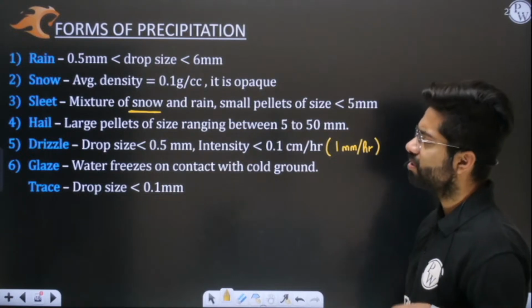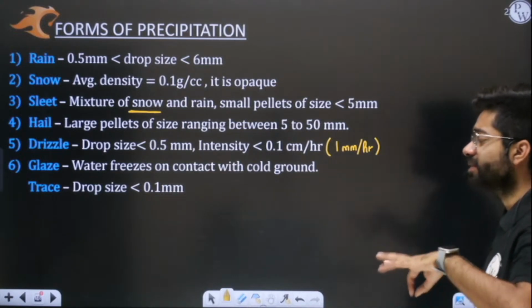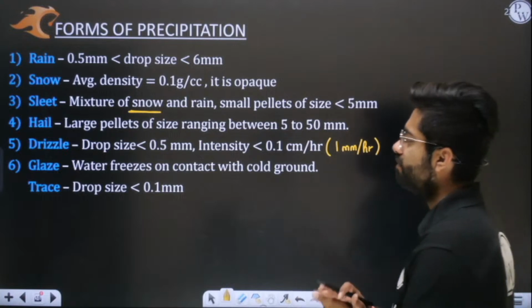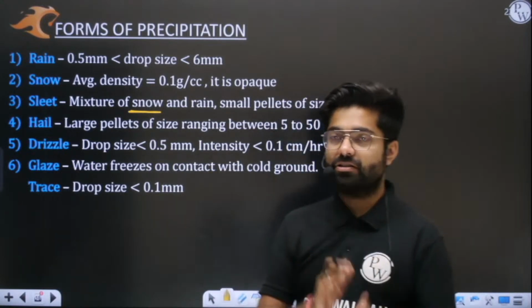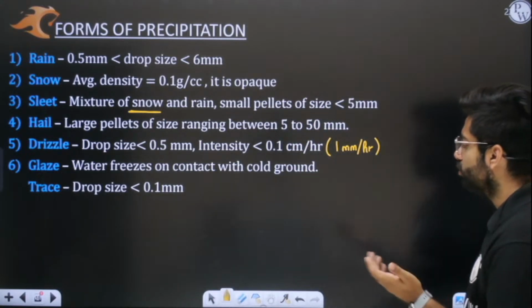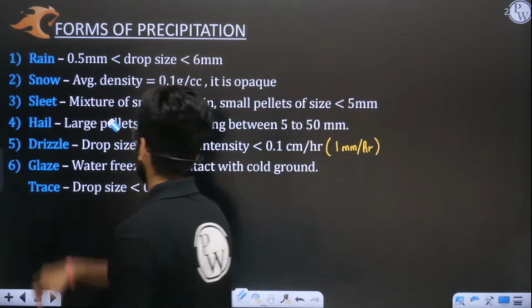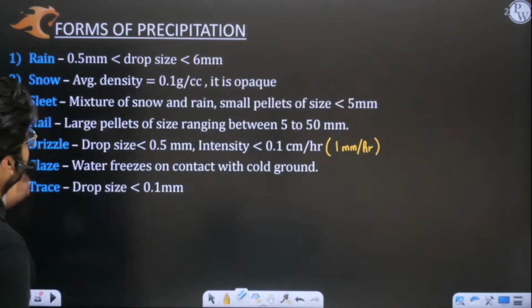So trace is also a kind of drizzle only, in which we have even smaller droplets. Okay, so I hope this is very clear to you. One more thing which is left here, which you need to remember, is your classification of rainfall.